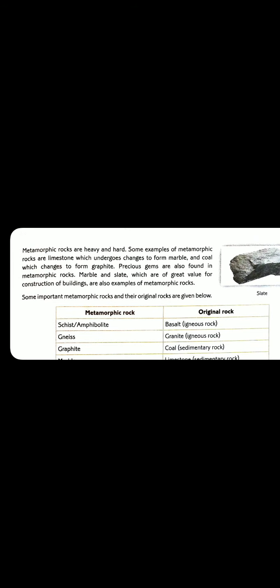Metamorphic rocks are heavy and hard. Some examples of metamorphic rocks are limestone, which undergoes changes to form marble, and coal, which changes to form graphite. Precious gems are also found in metamorphic rocks. Marble and slate, which are of great value for construction of buildings, are also examples of metamorphic rocks.